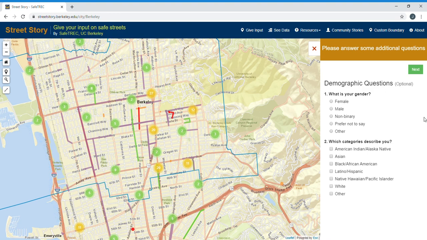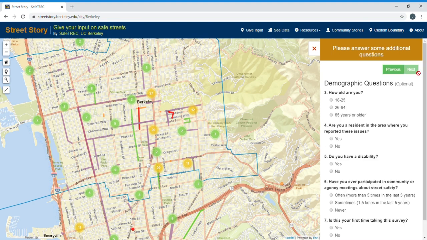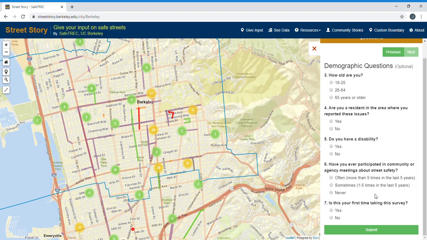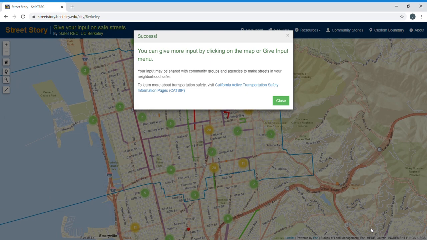And so you can just hit next, and hit submit if I choose not to answer these questions. And that is how you enter an experience on the Street Story tool.